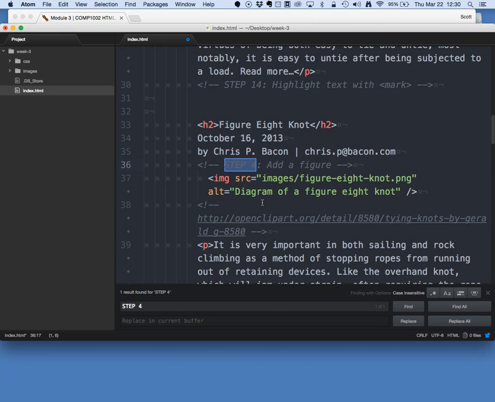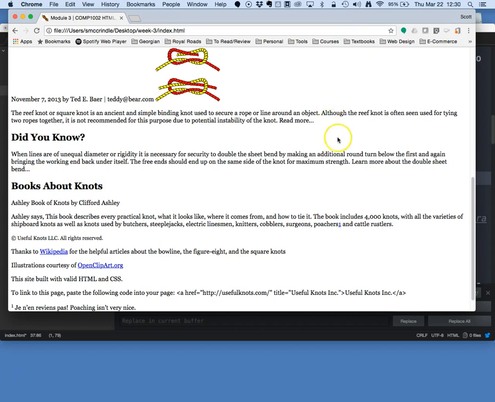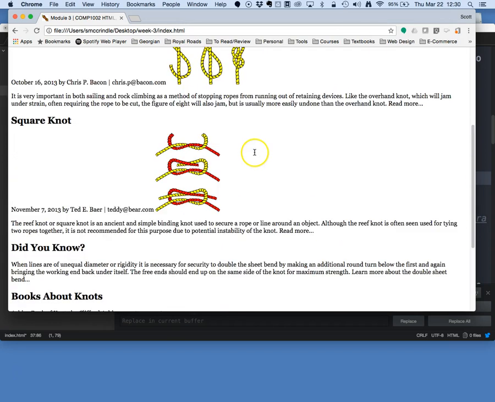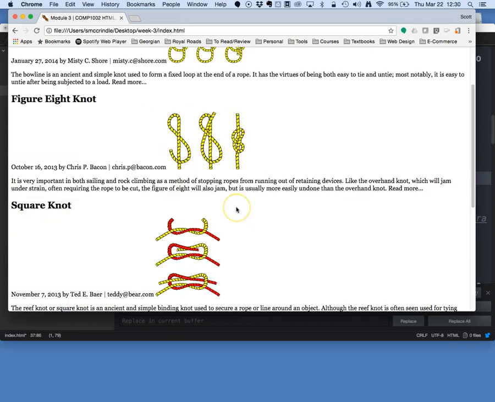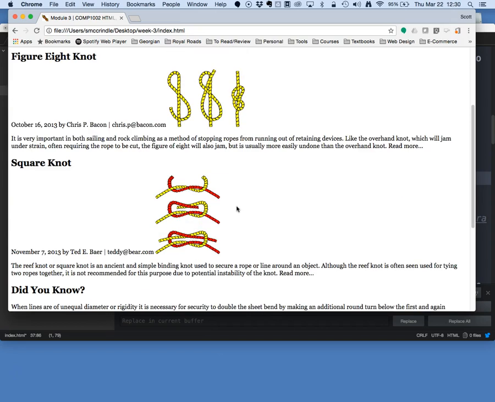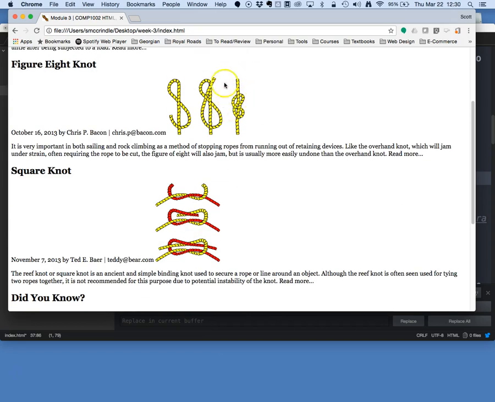So we have such an element in HTML. Here we have this image of the figure 8 knot. We want to put a caption underneath this and treat it as its own unit.